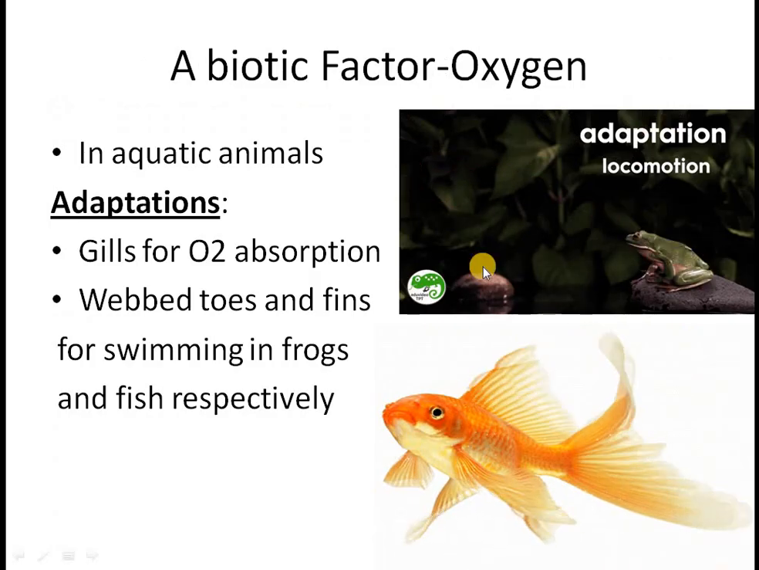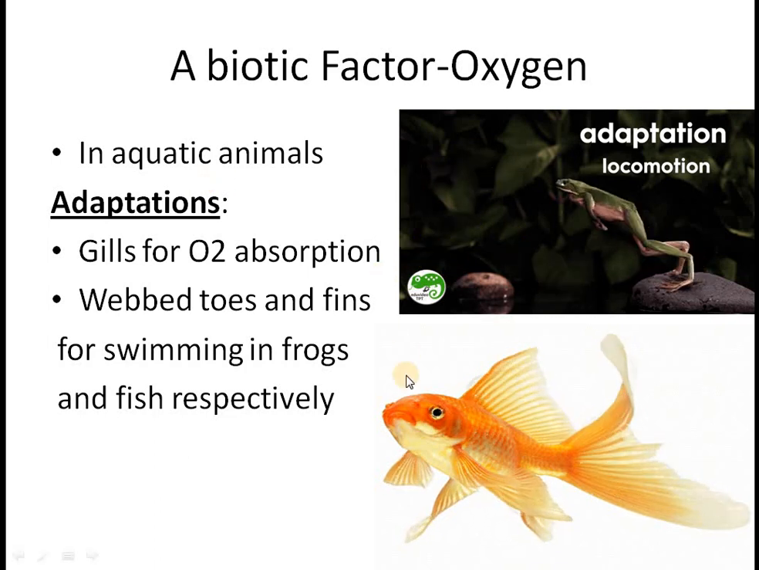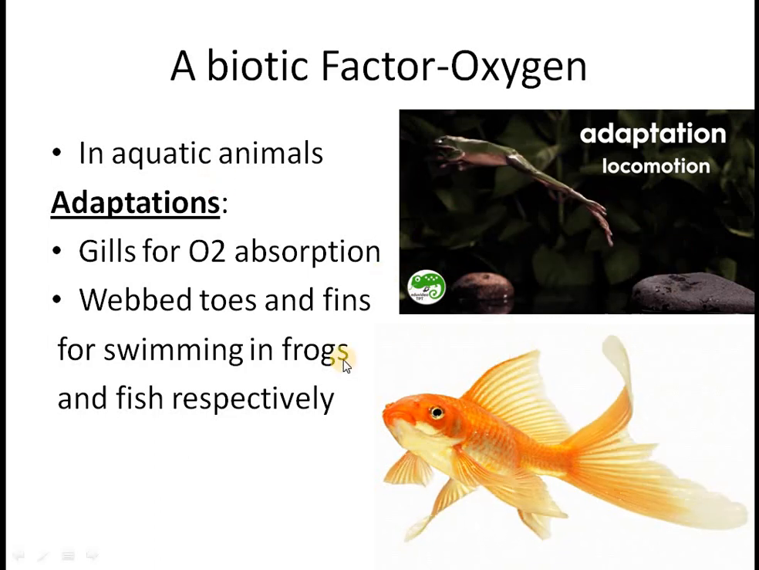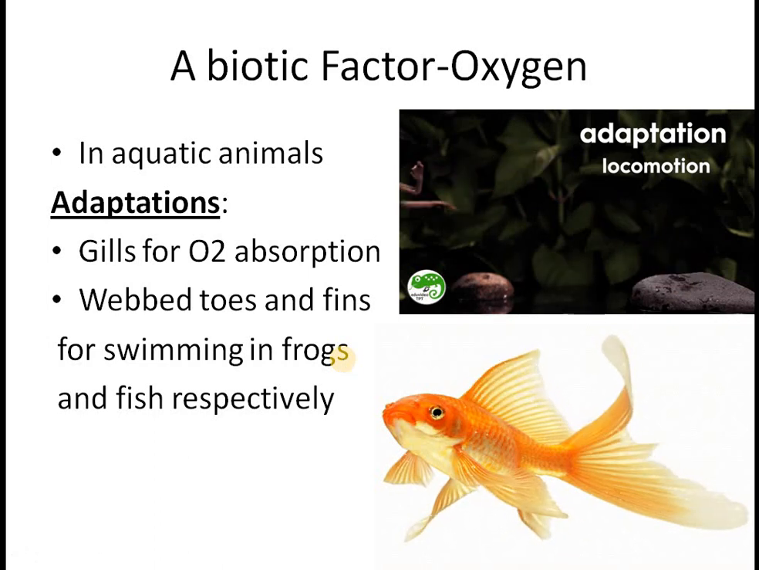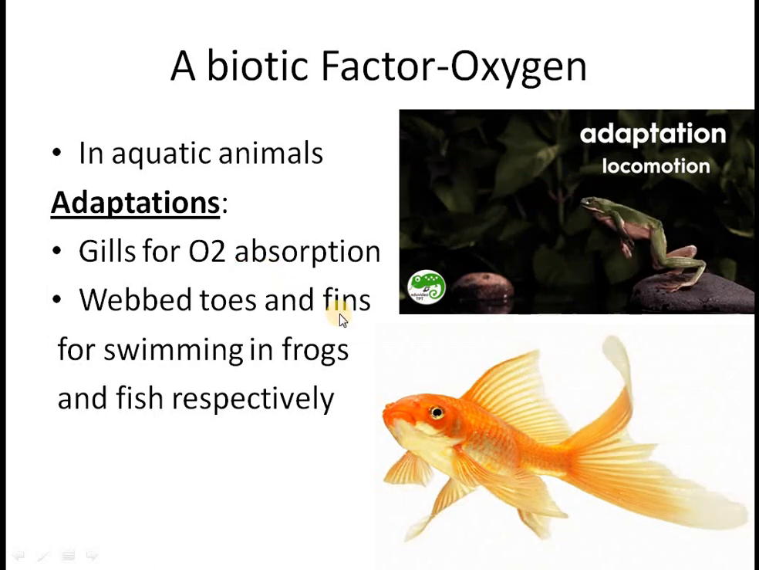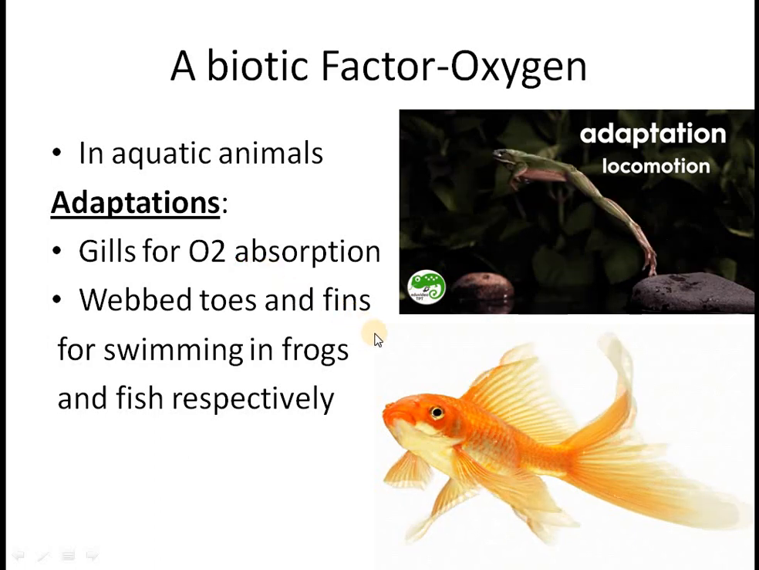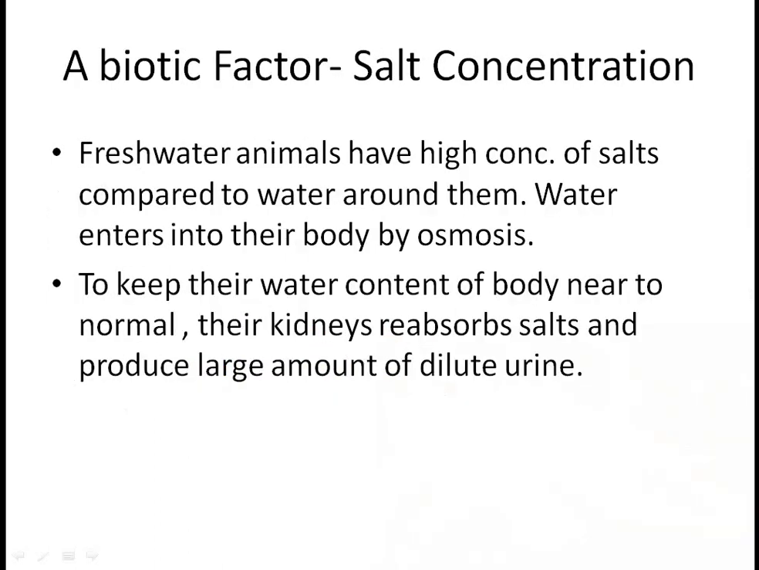Then we see abiotic factor of oxygen adaptation in fish and in frogs. You know that water has dissolved oxygen, and for locomotion and to get the oxygen, both of these animals have adapted themselves. Gills are there for oxygen intake. There are webbed toes and fins for locomotion or for swimming in frogs and fish respectively.